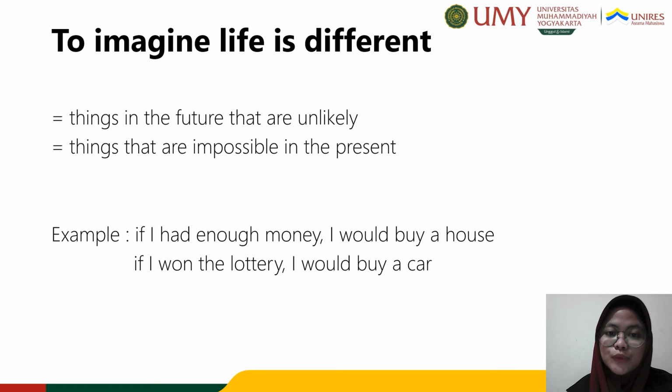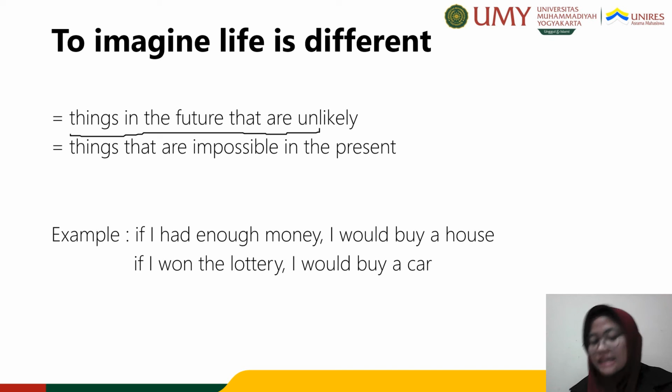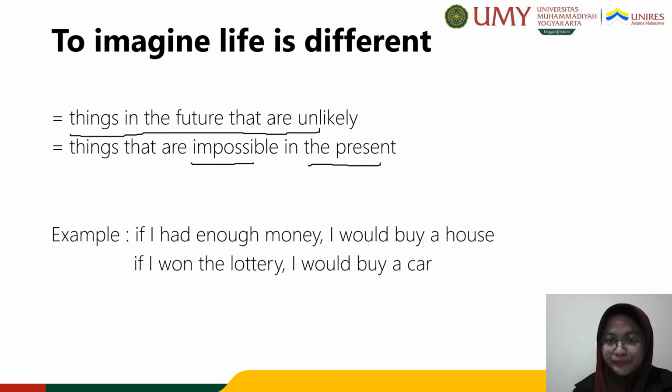Here we can see that we use the second conditional to talk about things in the future that are unlikely and things that are impossible in the present. So we use it to imagine and to dream that the present situation is different than it really is. It could be because it's impossible now or because it's really unlikely to become real. Not completely impossible, but unlikely. Unlikely in Indonesian is peluang terjadinya itu kecil.